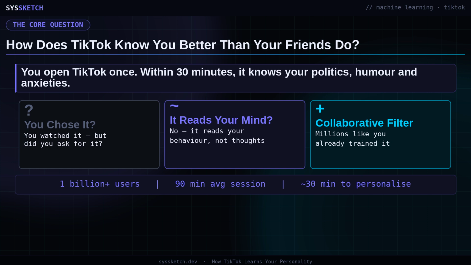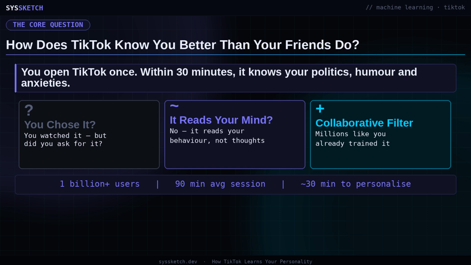The reason for that is simple and has been validated repeatedly in research. Self-reported preferences are fundamentally unreliable. People say they prefer educational content and then spend 3 hours watching absurd comedy. The algorithm does not ask what you like. It watches what you actually do, and it trusts that behavioral record completely over anything you might say about yourself.